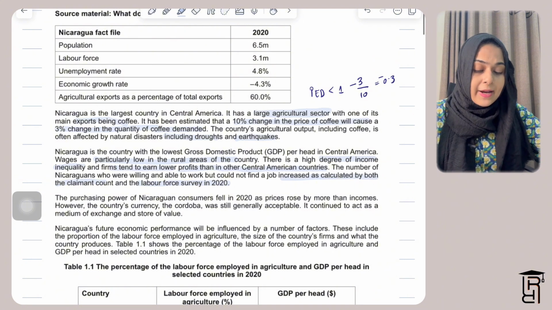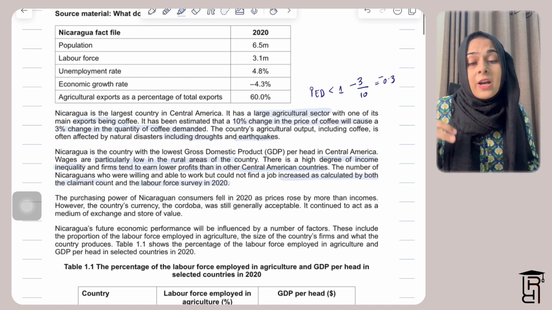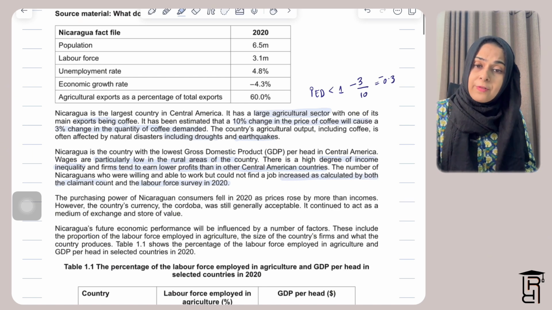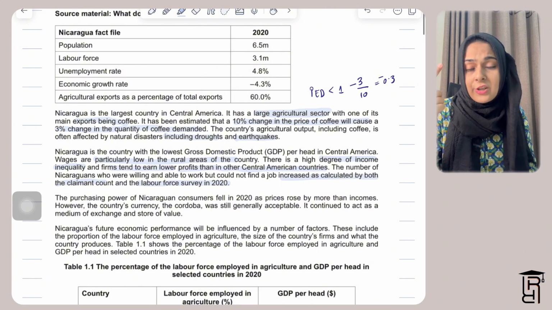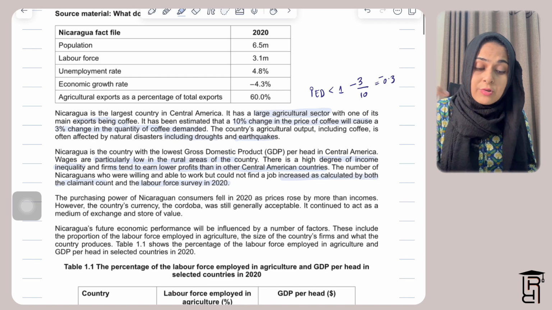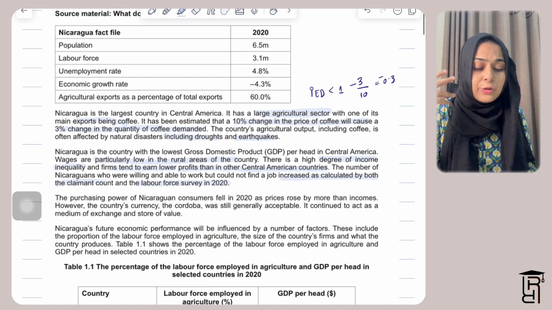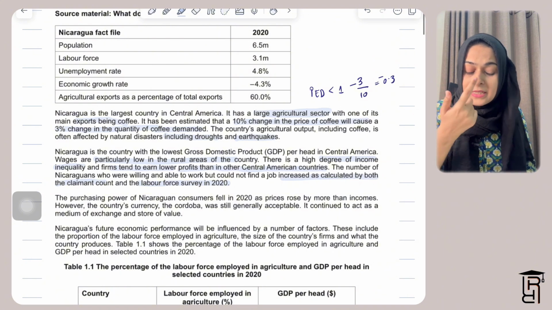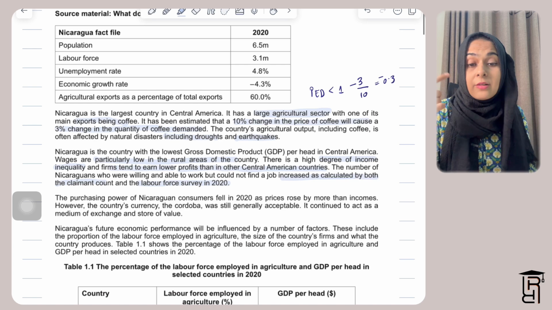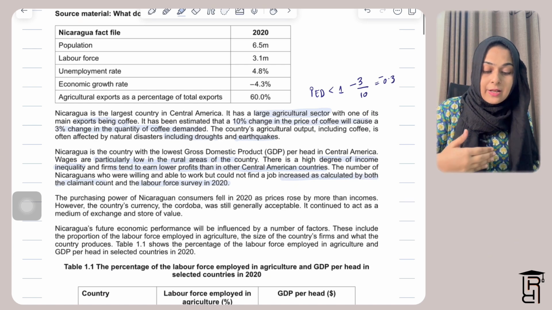and it continued to act as a medium of exchange and store of value. Medium of exchange and store of value are two functions of money. So there are four functions of money in economics. One is medium of exchange, then it is store of value, then unit of account, and the fourth one is standard for deferred payment, which the students must know for their economics exam. But here they are talking about these two, medium of exchange and store of value, and they are also asking a question on this in the questions that are just coming up.